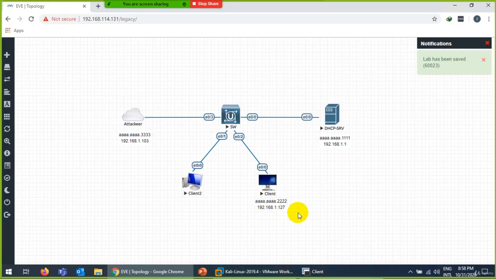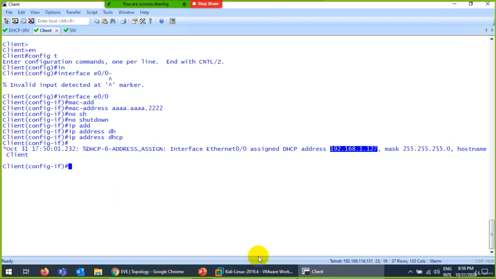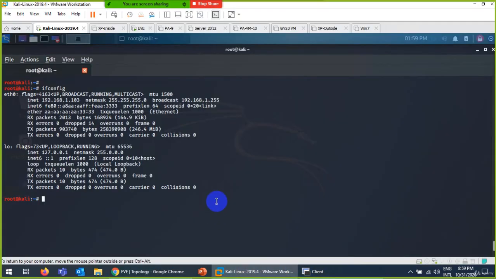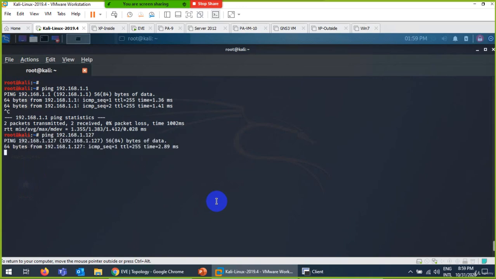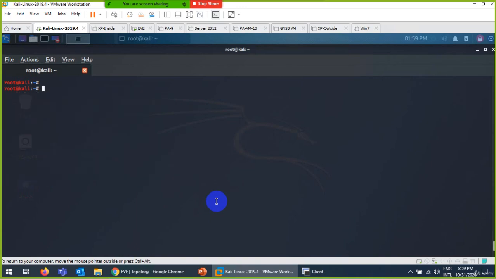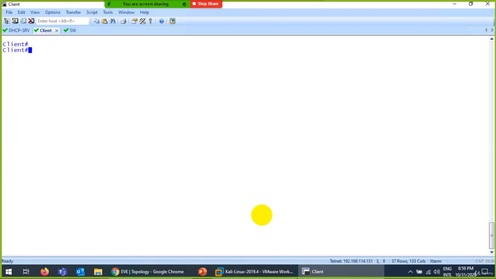Now coming to our attack. So if I go to the switch and ping from here, let me ping. 192.168.1.1 is the DHCP server and 127 is the other client. I ping them. Show ARP, show IP ARP. There is a command for ARP, so they will keep the record. Also this PC will also keep the record.